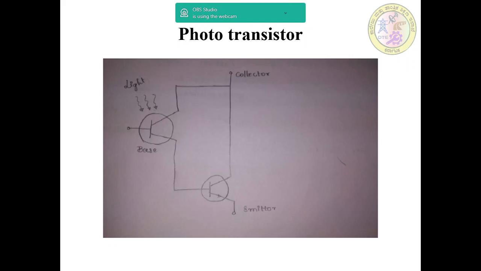This leads to production of a collector current which is then a measure of light intensity. The figure shows the Darlington arrangement with a conventional transistor. This arrangement gives higher current gain. The device produces a much greater collector current for a given light intensity.